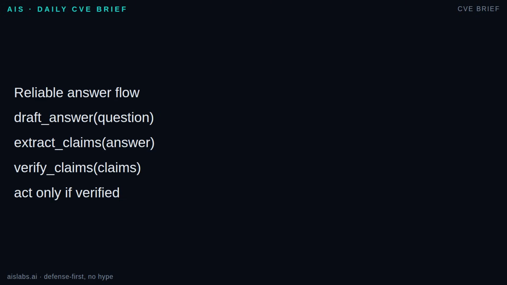In code, the function names can be boring. Draft_answer(question), extract_claims(answer), verify_claims(sources), and final_response(verified_claims). The important part is the boundary. The draft function is allowed to be creative. The verifier is not. The verifier returns statuses like supported, unsupported, or missing evidence. Your agent should not treat missing evidence as true just because the sentence reads well.